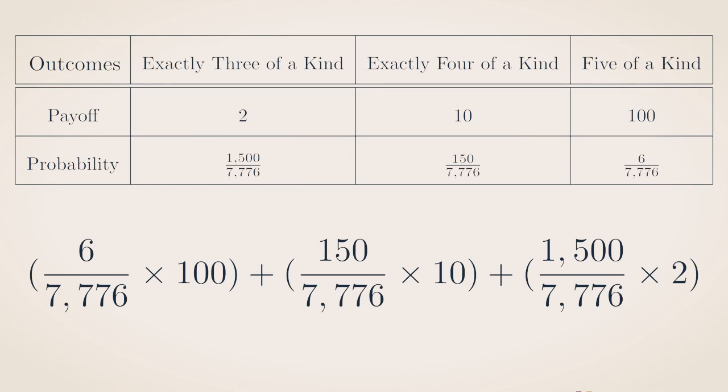7,776. And now that we have these 3 probabilities, we multiply them by the respective payoffs and add them up to calculate the expected value of the game. And this works out to be 6 over 7,776 times 100, the payoff for 5 of a kind, plus 150 over 7,776 times 10, the payoff for exactly 4 of a kind, plus 1,500 over 7,776 times 2, the payoff for exactly 3 of a kind, and that works out to...